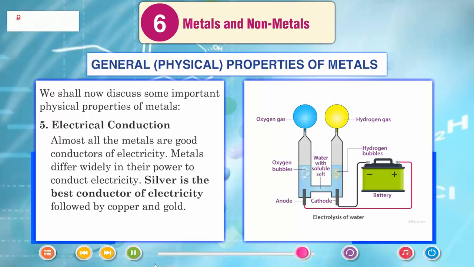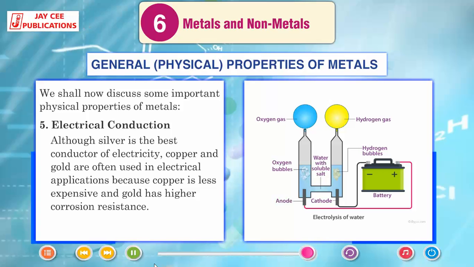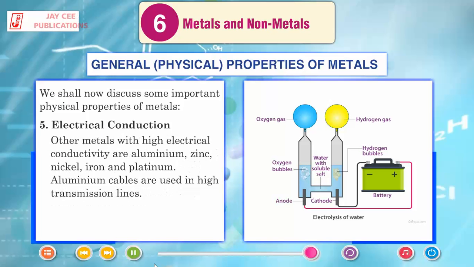Electrical conduction. Almost all the metals are good conductors of electricity. Metals differ widely in their power to conduct electricity. Silver is the best conductor of electricity, followed by copper and gold. Although silver is the best conductor of electricity, copper and gold are often used in electrical appliances because copper is less expensive and gold has higher corrosion resistance. Other metals with high electrical conductivity are aluminum, zinc, nickel, iron and platinum. Aluminum cables are used in high transmission.